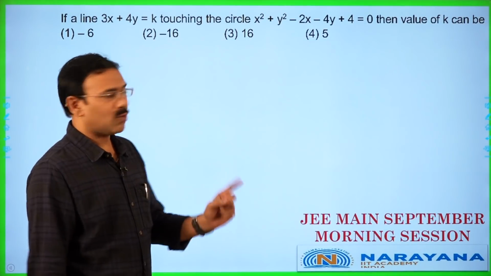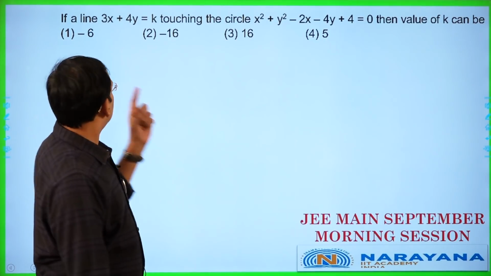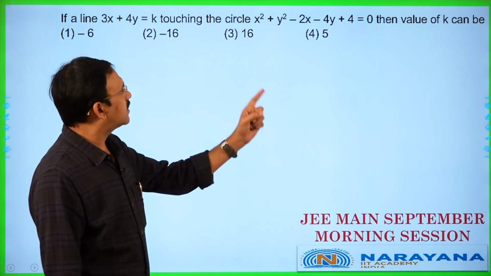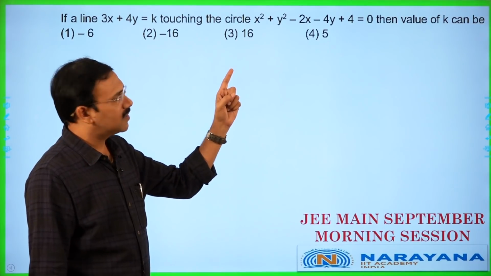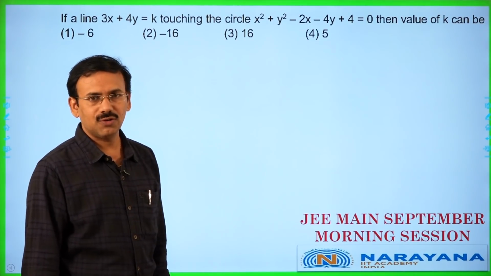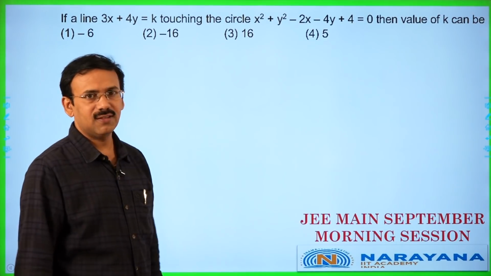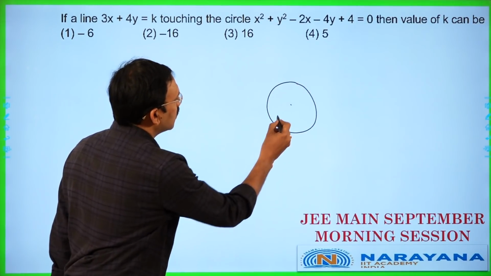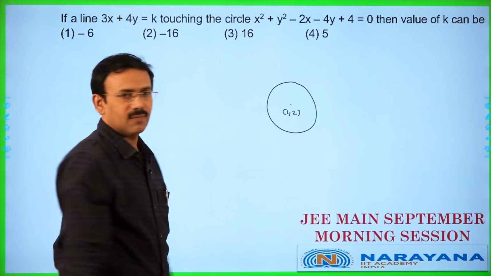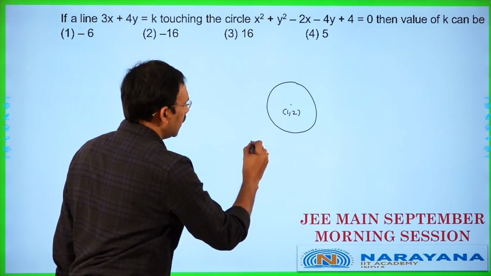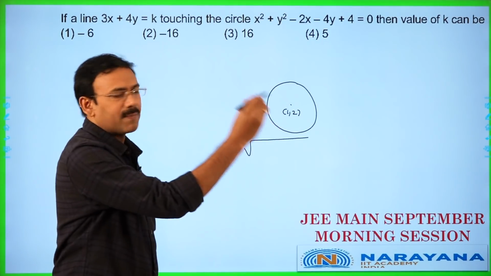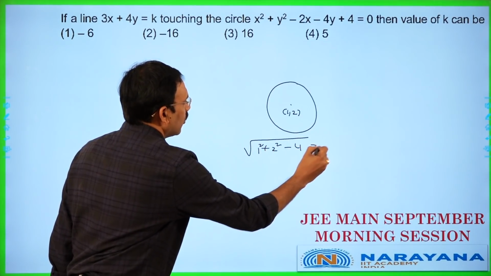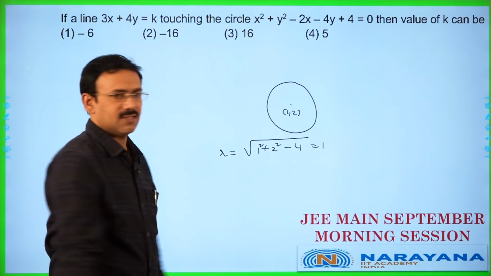The question is, if the line 3x plus 4y is equal to k touches the circle x square plus y square minus 2x minus 4y plus 4 equal to 0, then the value of k can be. This is a circle whose center is (1, 2) and the radius of the circle is, by the formula, square root of g square plus f square minus c, which is 1 square plus 2 square minus 4, which is equal to 1. This is the radius.